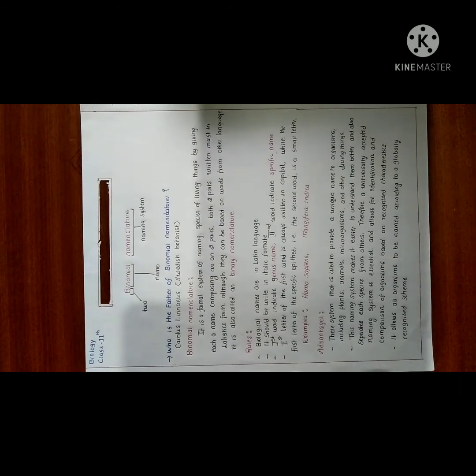Now some of the rules of binomial nomenclature. First one, as I already said, is the language: it is Latin form. Biological names are in Latin language. It should be written in italics.